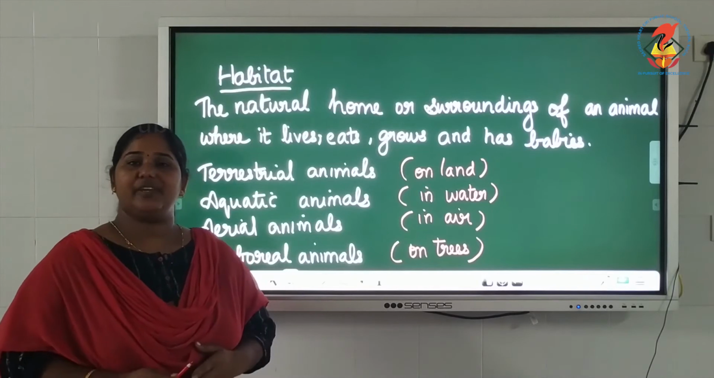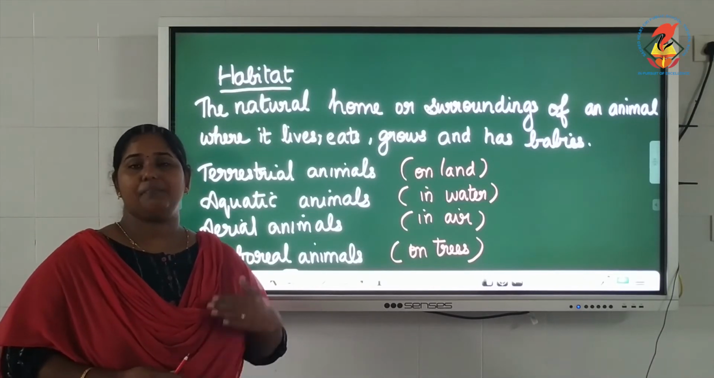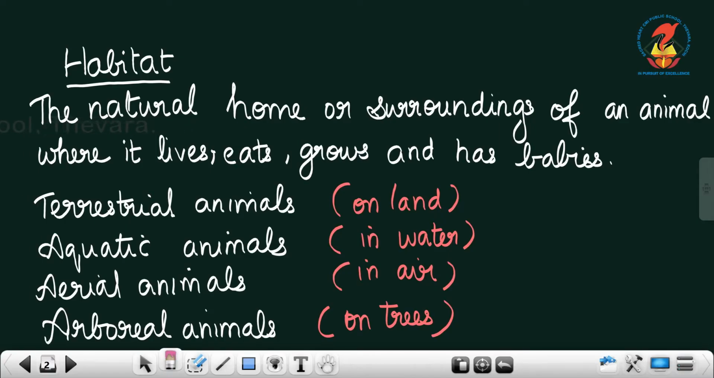So this classification is based on their habitats. That means the place where an animal grows and reproduces. All its life activities will be along that place.